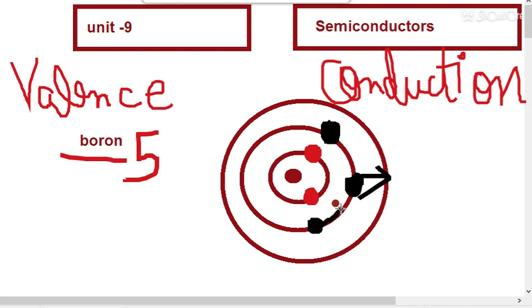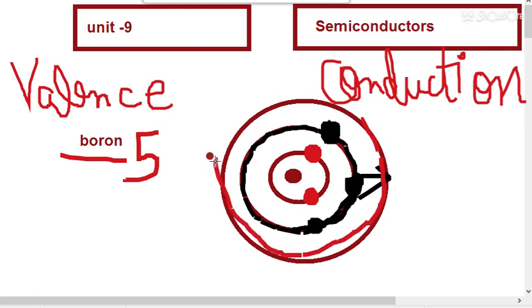This shell that contains the valence electrons, meaning the half filled or however many are filled, that is valence. So this black shell is called the valence shell, or you can say valence band. The next orbit that is empty, which I am now showing with the red marker, is called the conduction band.